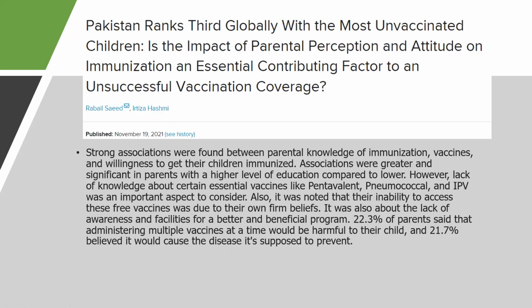Now, in continuity to the previous paper, Pakistan ranks third globally with the most unvaccinated children, and the impact on parental perception and attitudes. It was seen that there was a strong association between parental knowledge, immunization, vaccines, and willingness. It was also seen that the lack of knowledge of certain vaccines like Penta, pneumococcal, and IPV was considered with inability to access free vaccines, was due to their own firm belief, and there was also a lack of awareness